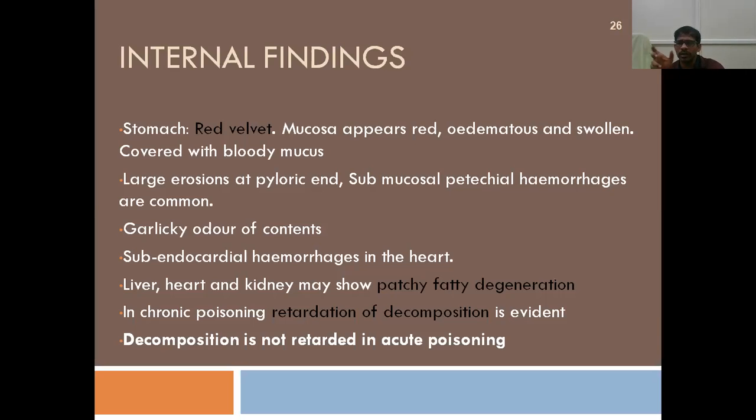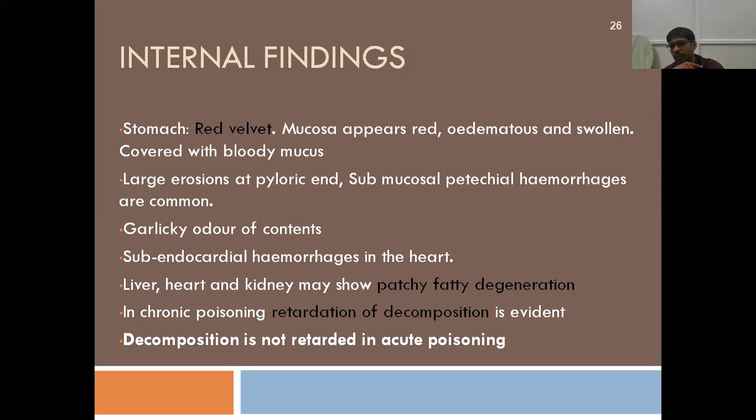And actually, garlicky odor is not specific to arsenic. There are other poisons like phosphorus that also have this odor. Okay, so if you find a red velvety stomach with garlicky odor, you can diagnose it as arsenic poisoning. Okay, these findings suggest that it is arsenic poisoning. Right, and subendocardial hemorrhages will be seen in the heart, and the liver and kidney may show fatty degeneration. In chronic poisoning, there will be retardation of decomposition.